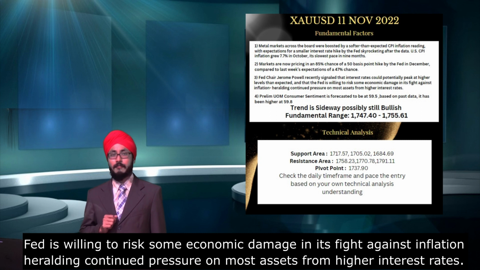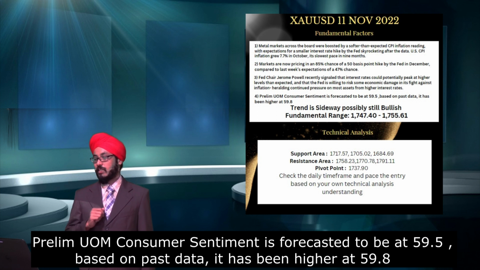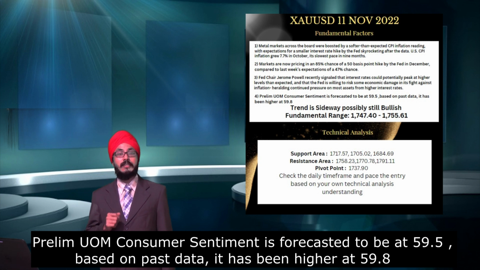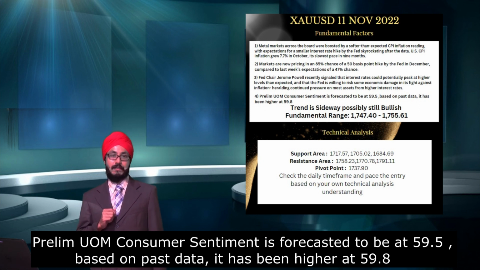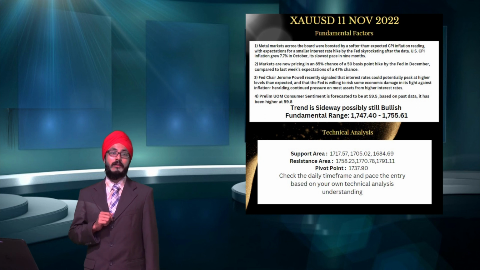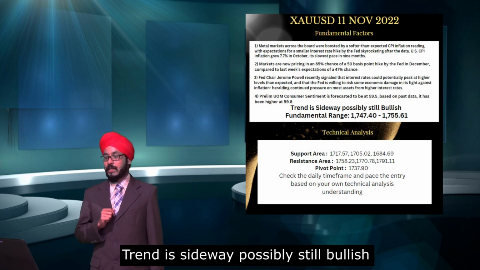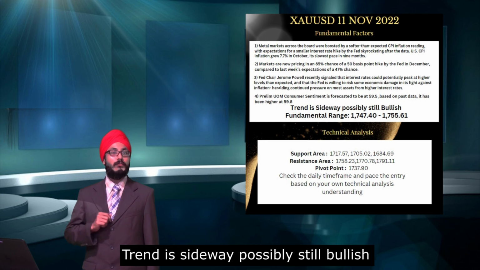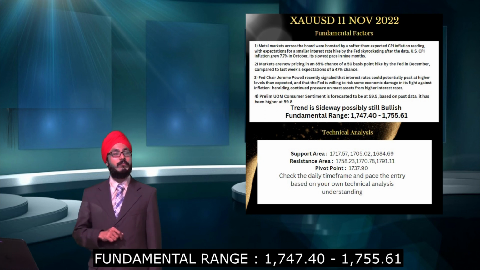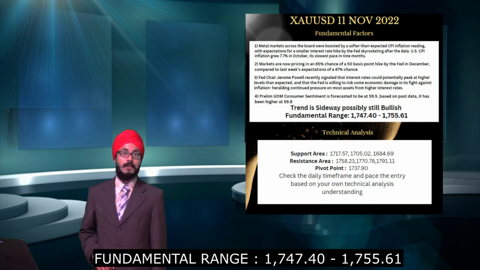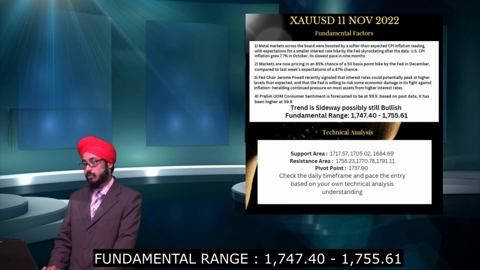Fourth, the Prelim University of Michigan Consumer Sentiment is forecasted to be at 59.5, and based on the past data, it was higher at 59.8. The trend is sideways, possibly still bullish, following the CPI data yesterday. The fundamental range that we are looking at is between 1747.50 and 1755.61. Now I will take you to the technical analysis, which is firstly on investing.com.